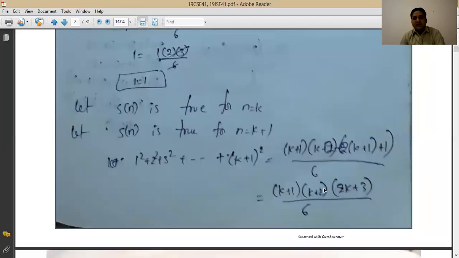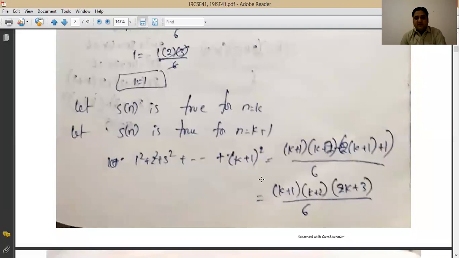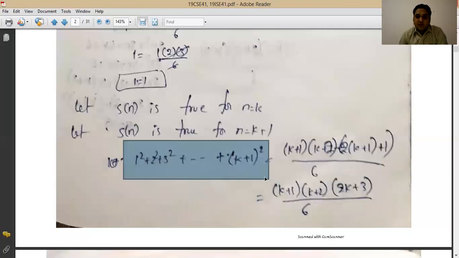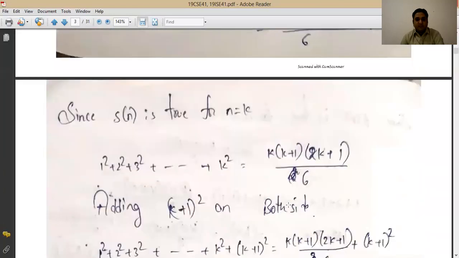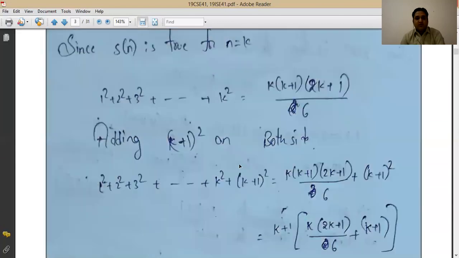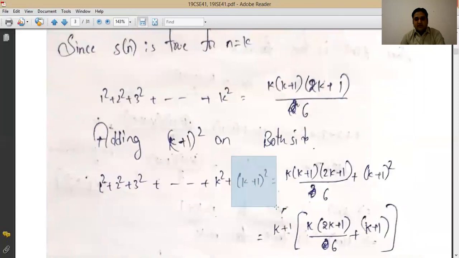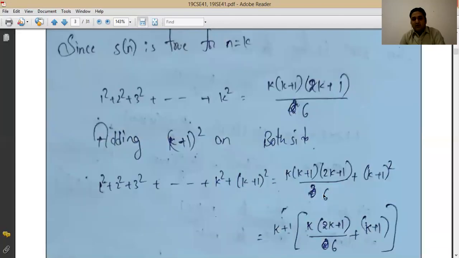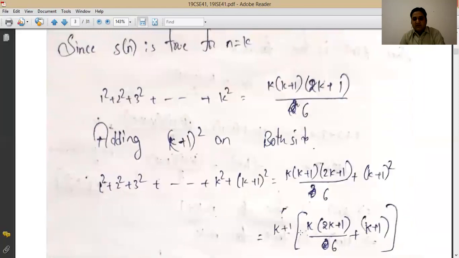Okay. Then take LCM, and a little bit of simplification will give you the value of k plus 1 into k plus 2 into 2k plus 3. That is the same value as it comes to be equal to for the k plus 1 term, right? You see here, this is equal to k square. Then you add k plus 1 square, as I said. Then what you can take common, k plus 1 will be taken as common.